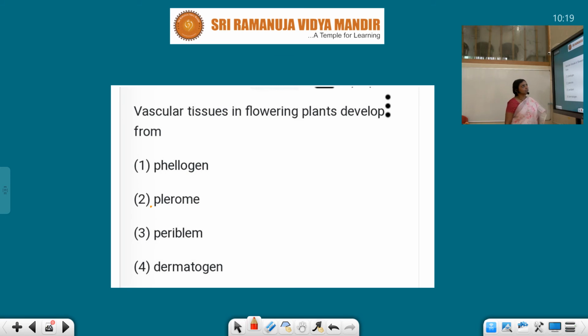Vascular tissues in flowering plants develop from which region? Let's see this, a very good question. The options are plerome, periblem, dermatogen. All these words are, I think, new for you, because they are not in your syllabus at present. But you should know them, because sometimes this type of question appears, as it was in the previous syllabus. We should know what plerome, periblem, and dermatogen are.